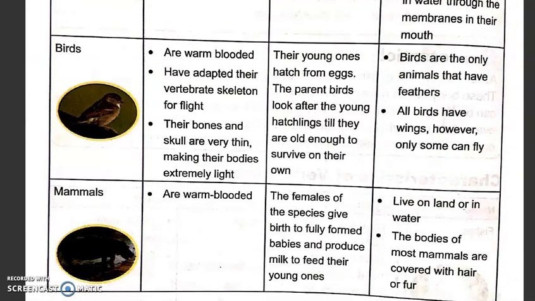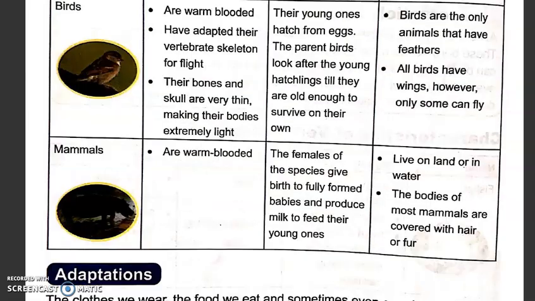Birds. Birds are warm-blooded. They have adapted their vertebrate skeleton for flight. Their bones and skull are very thin, making their bodies extremely light. Their young ones hatch from the eggs. The parent birds look after the young hatchlings till they are old enough to survive on their own. And birds are the only animals that have feathers. All birds have wings, however, only some can fly, like an ostrich or an emu or a kiwi cannot fly.